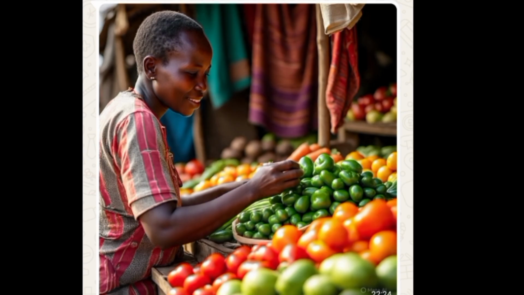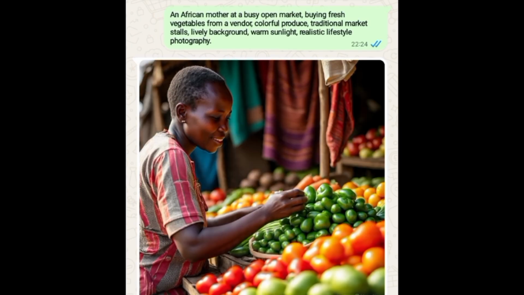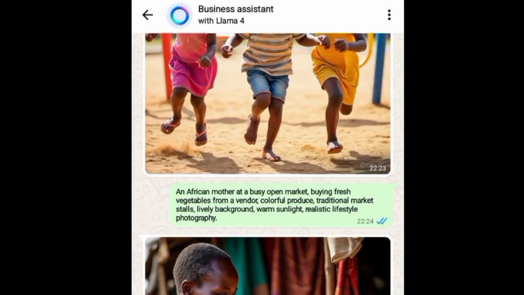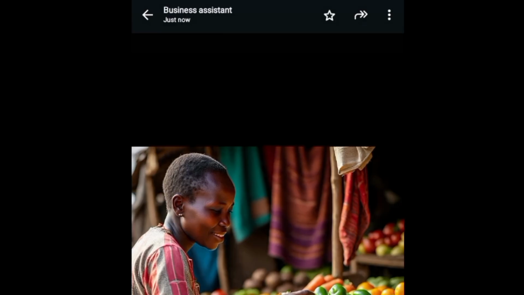This is extremely amazing, and the fact is that it follows the prompt. An African mother at a busy open market buying fresh vegetables. You can see everything is just as fresh as possible from a vendor. Colorful produce, traditional market. You see this? Okay, so I'm going to come here to save the image. I'm going to save the image.